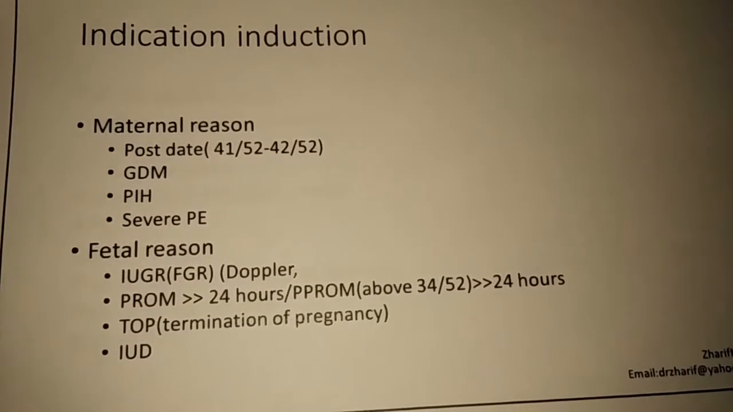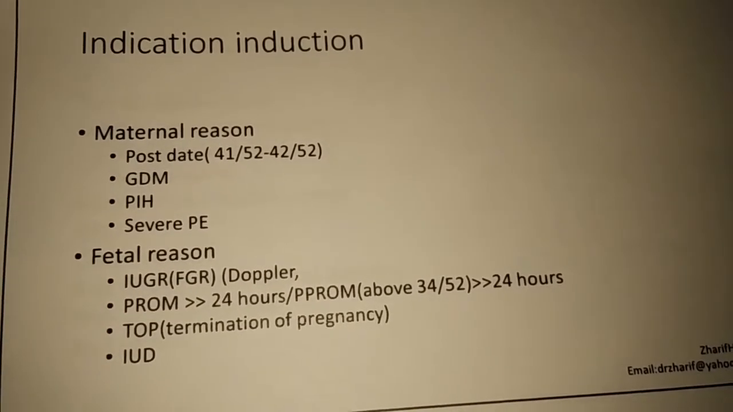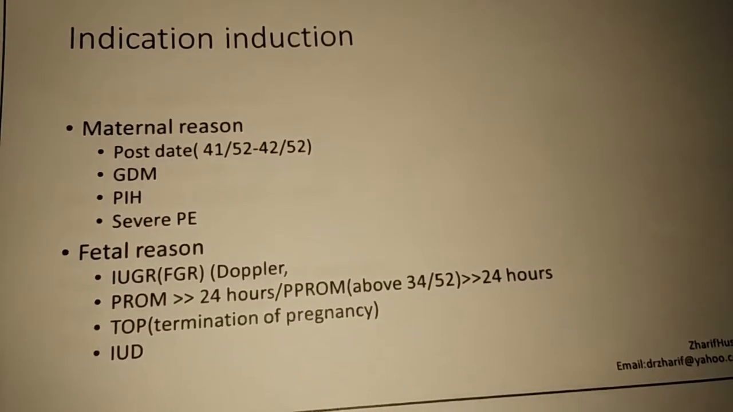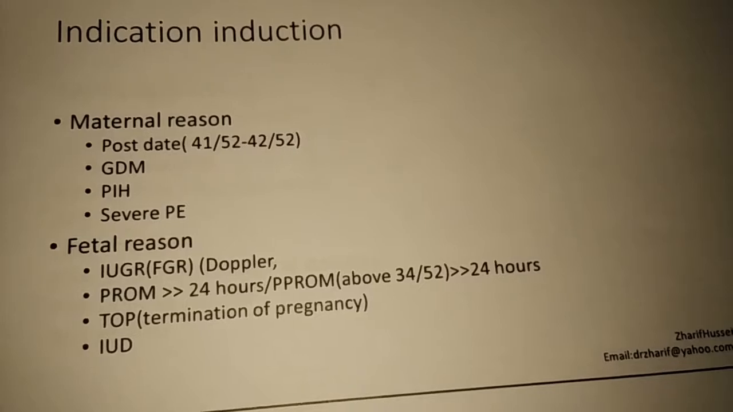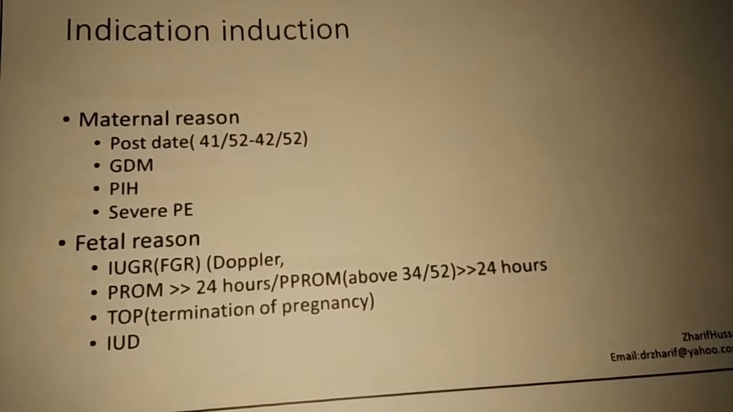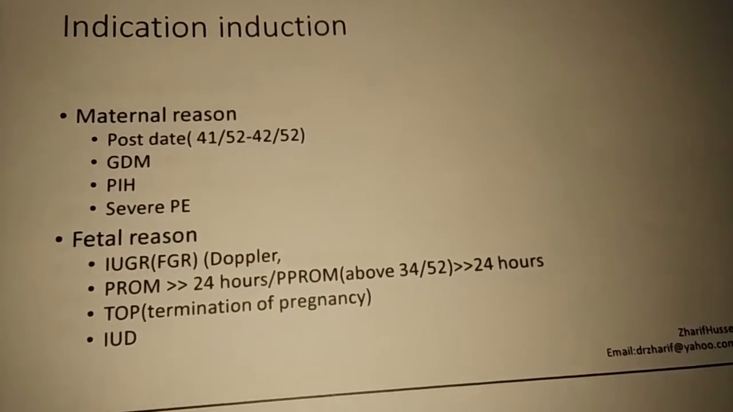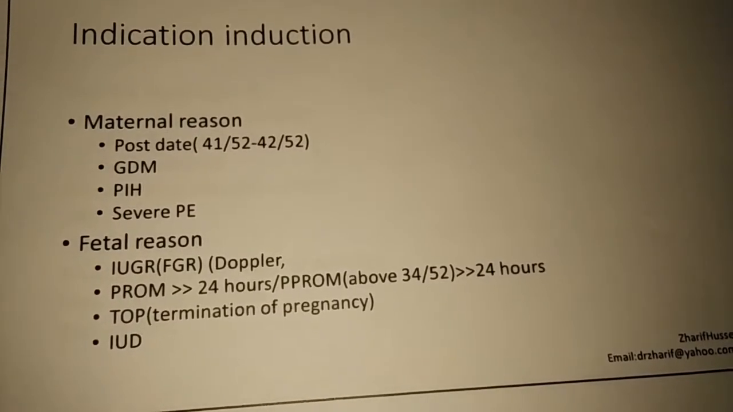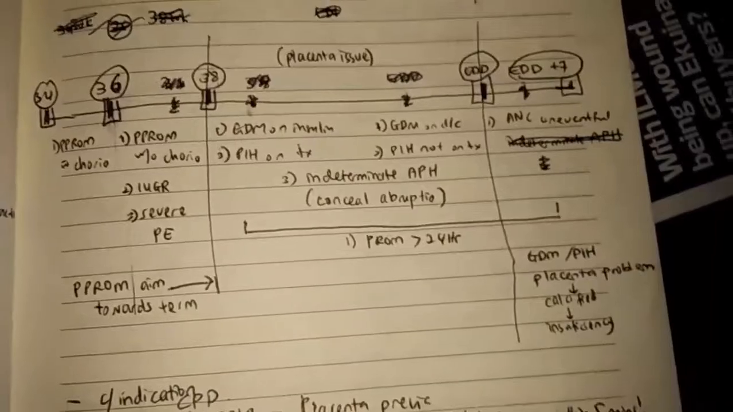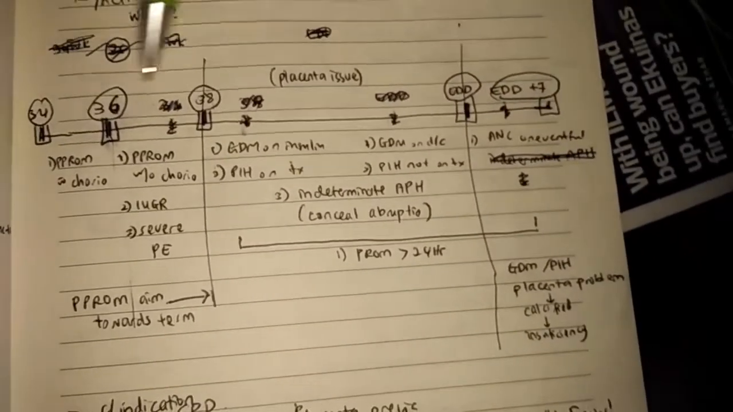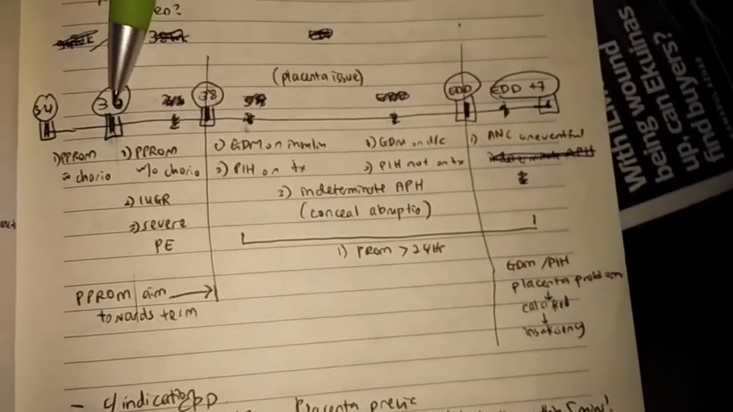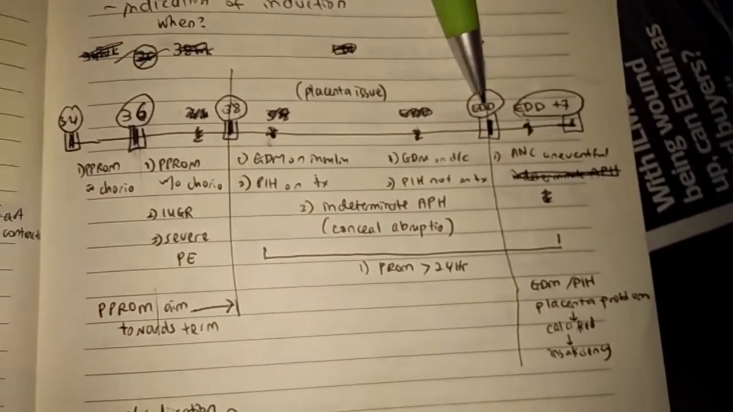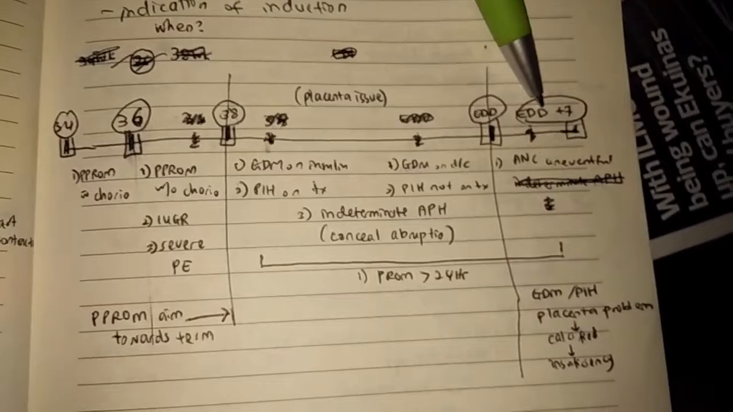These are the indications of induction. Maternal reasons: post-date, GDM, PIH, severe preeclampsia. Fetal reasons: IUGR or FGR, PRM more than 24 hours, PPRM above 34 weeks more than 24 hours, termination of pregnancy, and IUD. From here, we can separate this chart into 34 weeks and above, 36 weeks, 38 weeks, 40 weeks, and 40 plus 7 days.